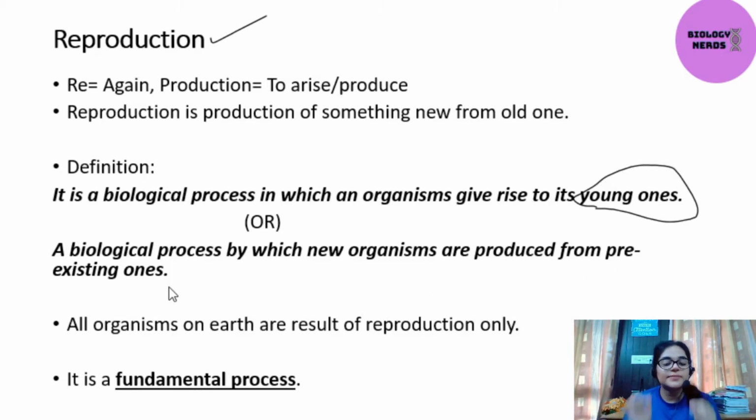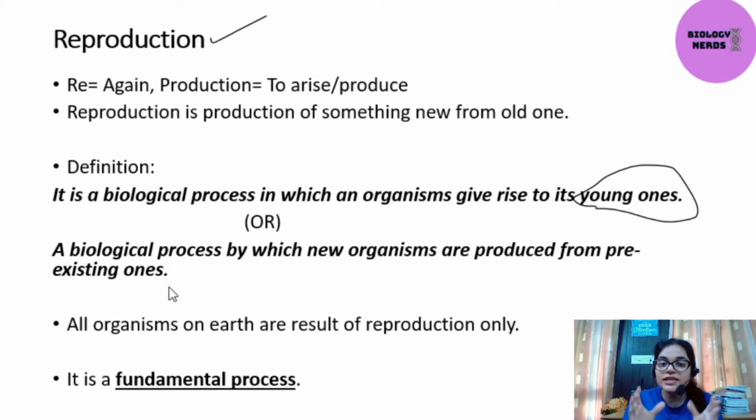What does this mean? Reproduction is always a process in which the old organism gives rise to new organisms. You cannot say that if I invented something today, I will call it reproduction. No, my dear. Reproduction is always what you produce from an old thing, and it's a natural process.